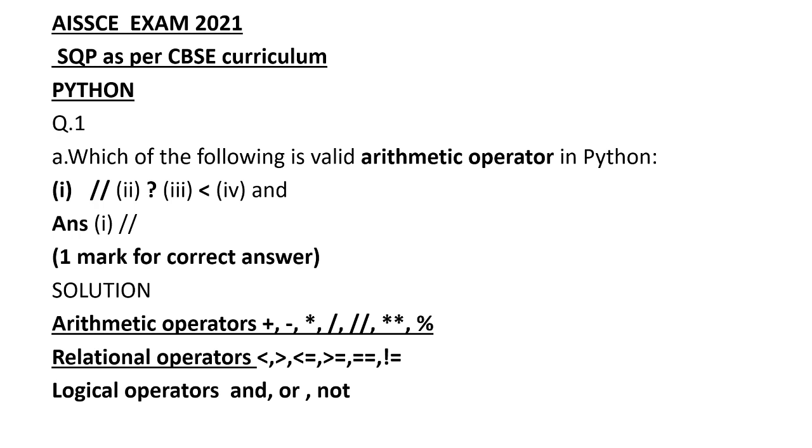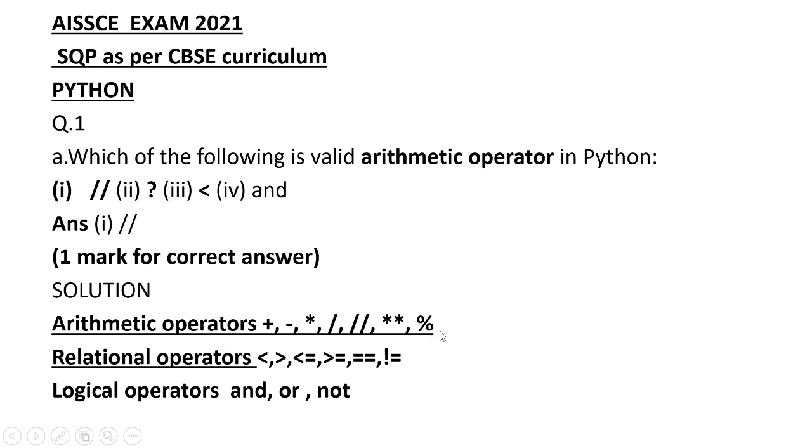Now normally in the question paper, the first question is, this is of the sample paper and in this pattern only your board exam will be there. Which of the following is a valid arithmetic operator in Python? Arithmetic operators in Python are used for arithmetic operations: plus, minus, and for multiplication we use star, single slash for quotient, double slash for floor division, then 2 stars for exponent and percent for modulus.